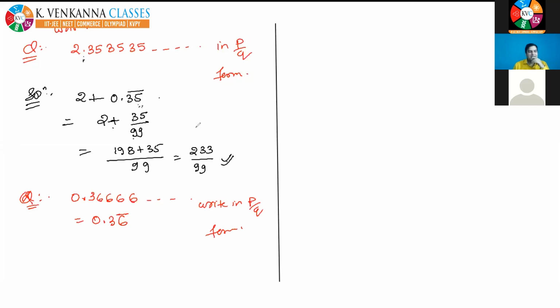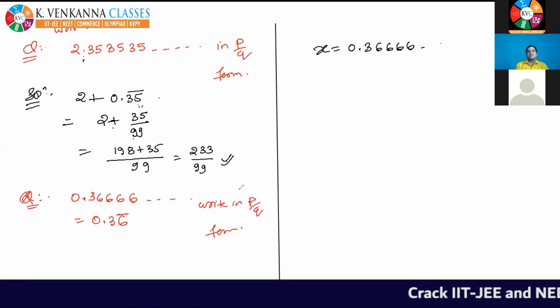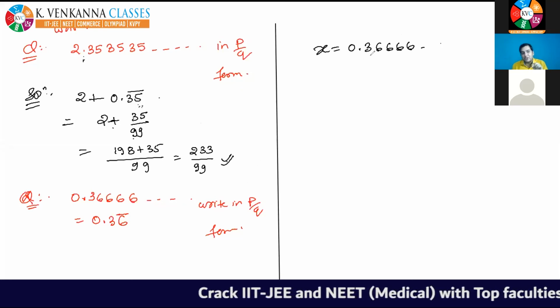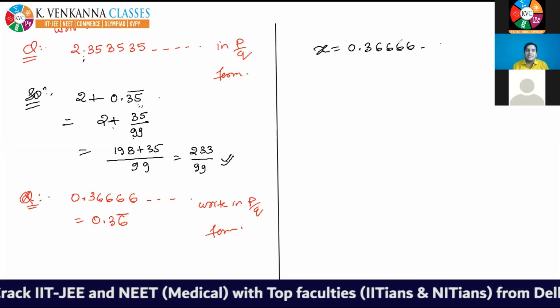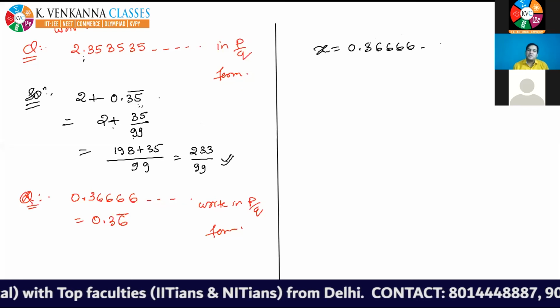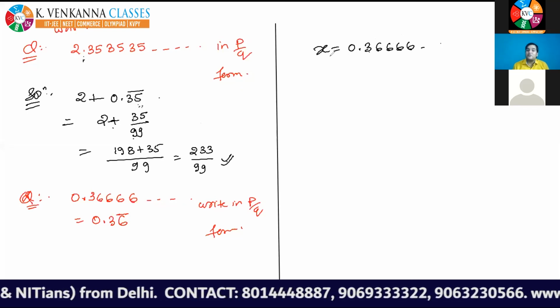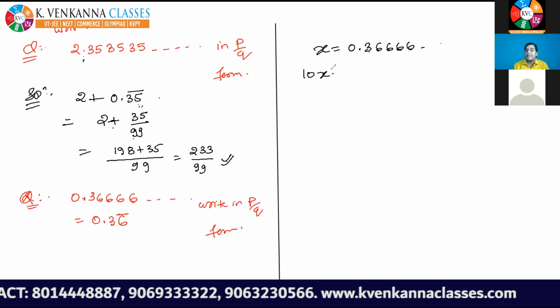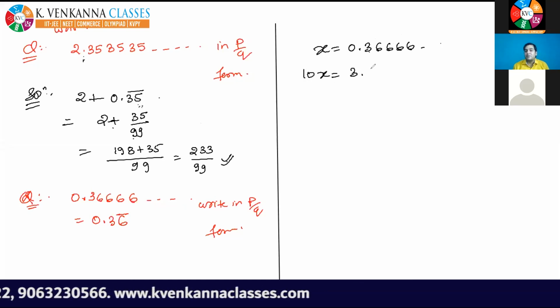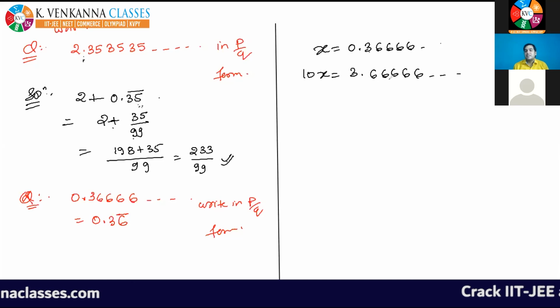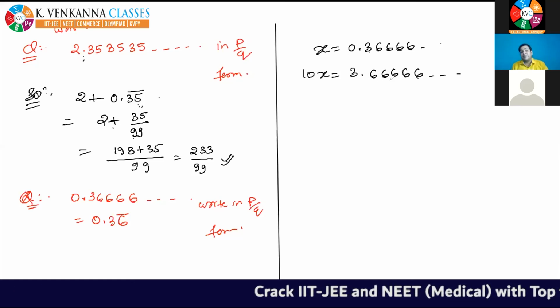Yeah, Jasmine, you are right up to changing the decimal, multiplied by 10. Yes, correct. I am assuming it as x equals 0.366666, only 6 is repeating. You have to keep the precaution that after the decimal, only the repeating numbers must be there. Here 3 is not repeating, so take it out from the decimal by multiplying by 10. So 10x is equal to 3.6666. Now after the decimal, you have only the repeating numbers.